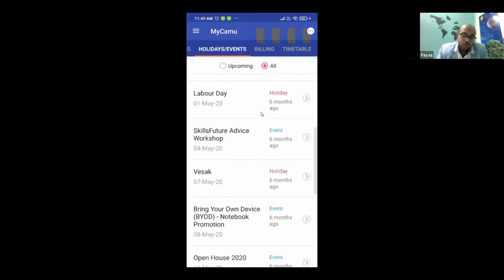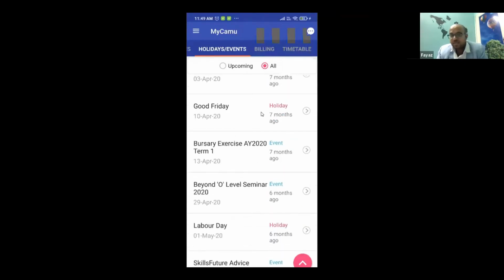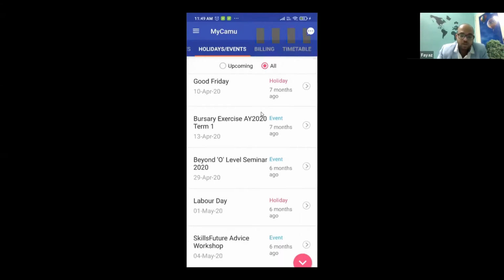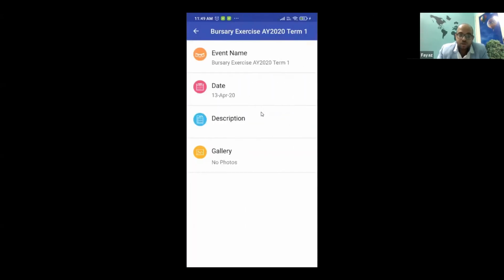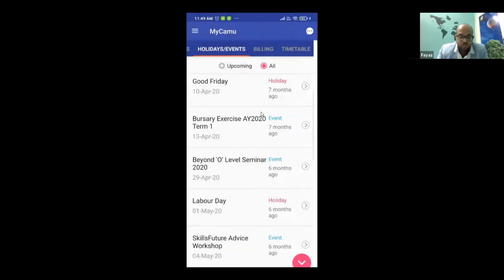Now, if any of these events has some kind of gallery, where you share, say for example, one sports event has happened and you want to share all the pictures from this screen itself. As a student, I can see there is one exercise that has happened on term 1. I can simply select it. You can see all the details about that event, right? There are no photos. Let us go to some sports event.